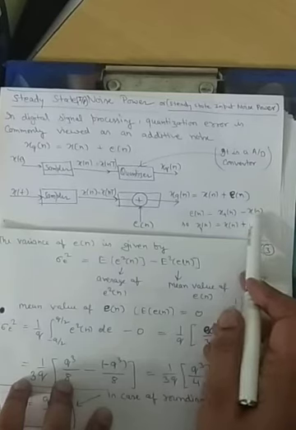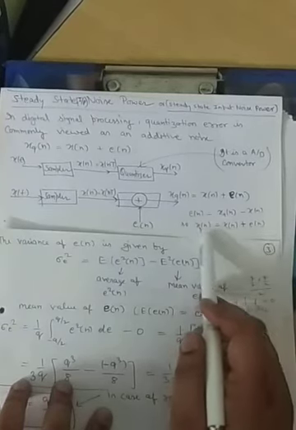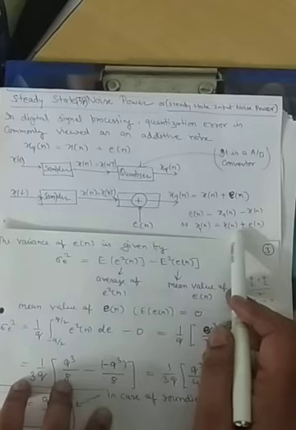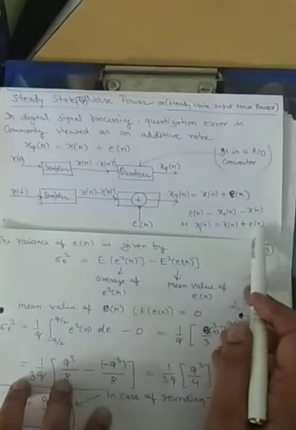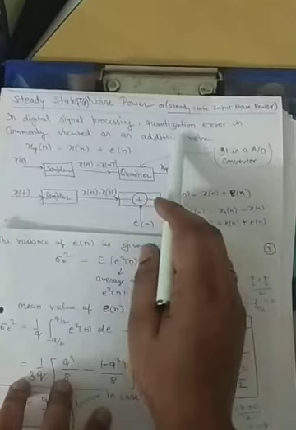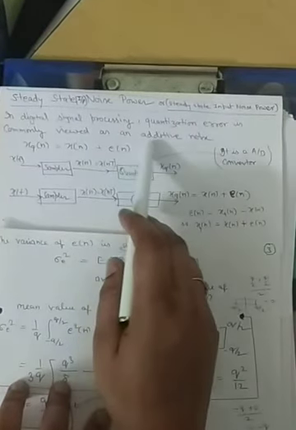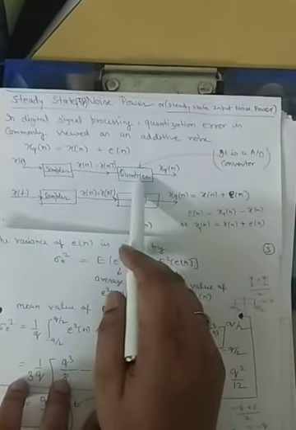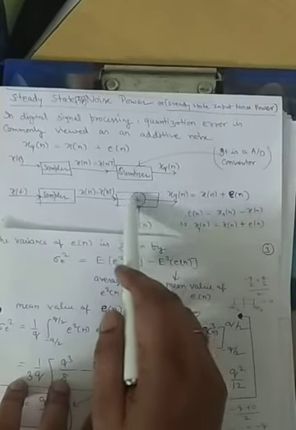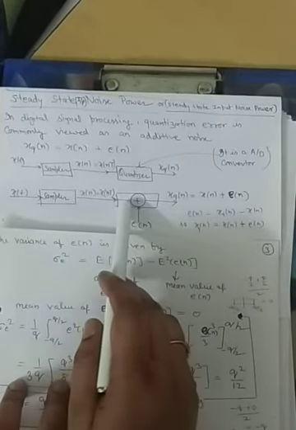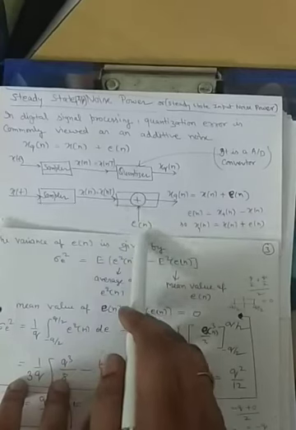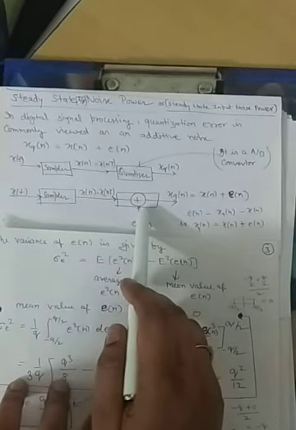When we mathematically rearrange this, we get the quantized signal as the sum of the unquantized signal and the error signal. So, in digital signal processing, this quantization error is commonly viewed as additive noise, and we may replace the quantizer with an adder, where the input unquantized signal is added to this quantization noise in order to produce the quantized signal.